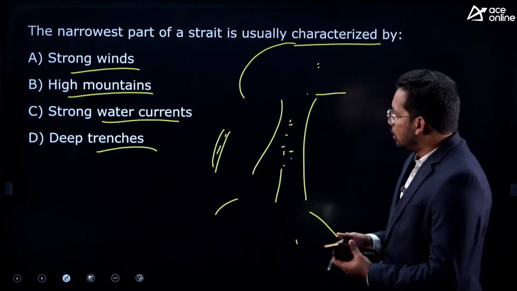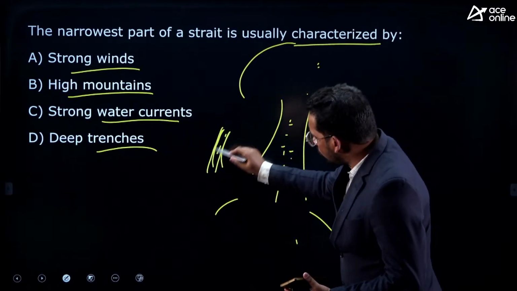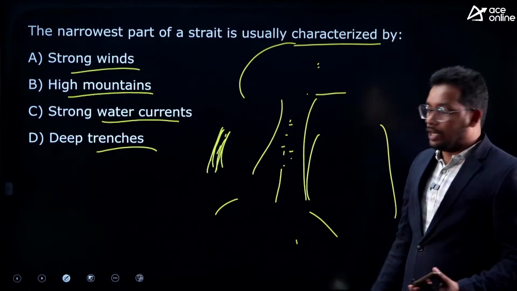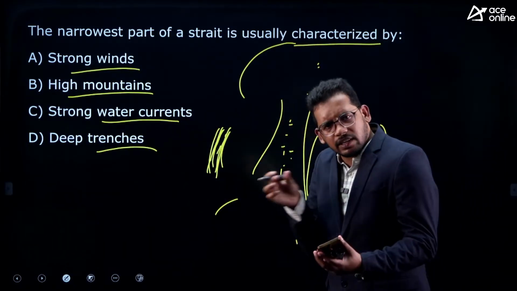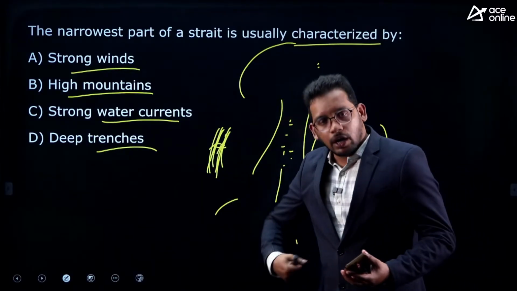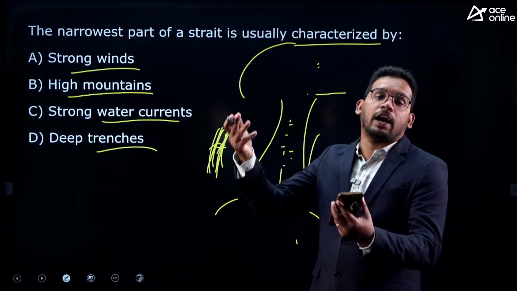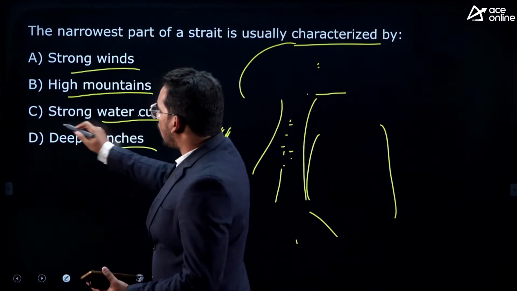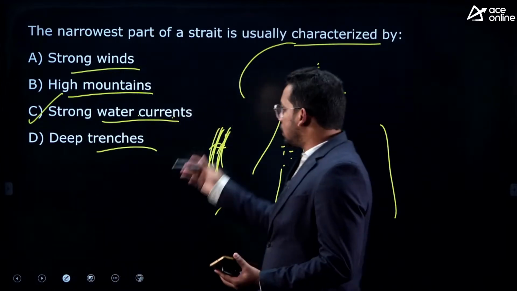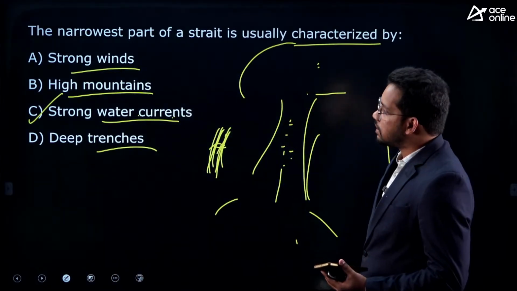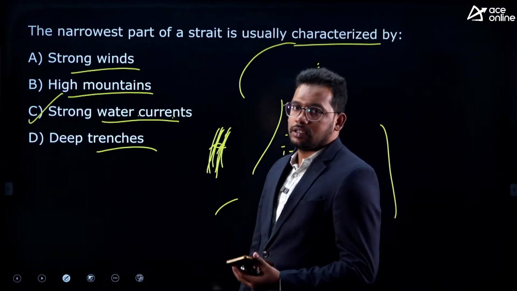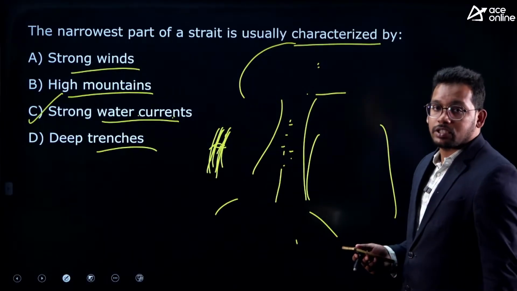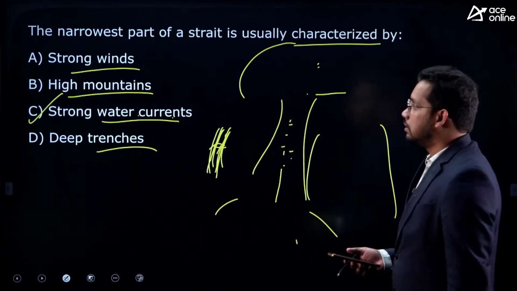Narrow part of a strait. So if the water strait is very narrow, what will happen? When you pour water and there is a wide gap, it will flow very slowly. But if the gap is very narrow and you pour water, the water will rise in height leading to the formation of currents, right? So strong water currents can be experienced in places where there is a narrow strip. So the answer is basically strong water currents. Very commonsensical question. You should answer such questions, right? This kind of question gives you an edge over the other candidates.